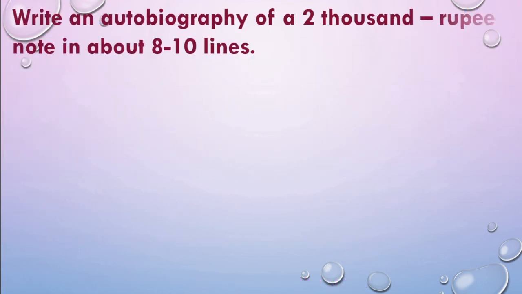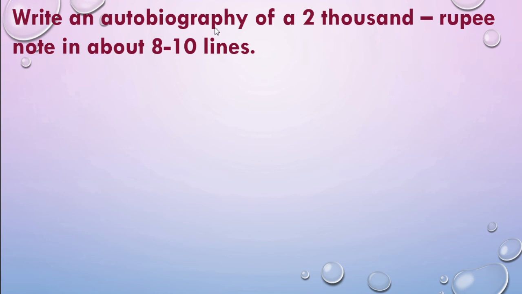Write an autobiography of a 2000 rupee note in about 8 to 10 lines. Yes, dear children, you know the meaning of autobiography, isn't it? Autobiography means writing something about oneself.